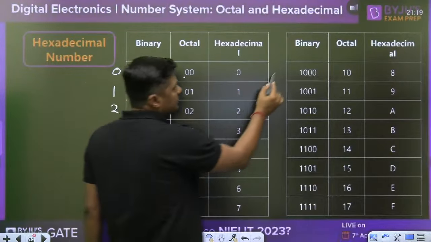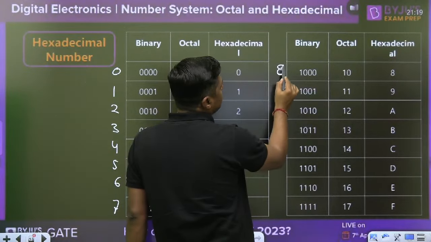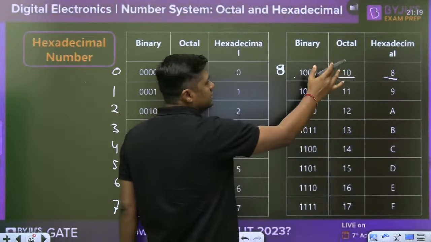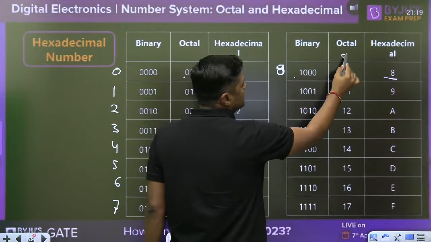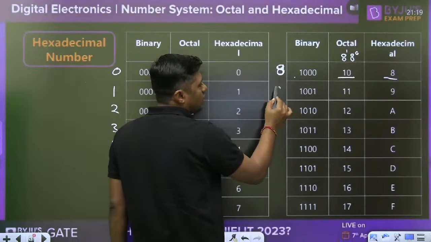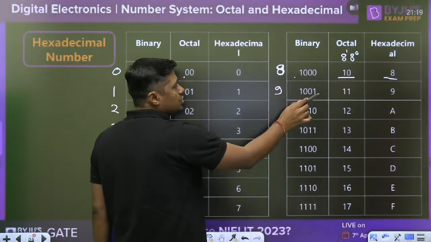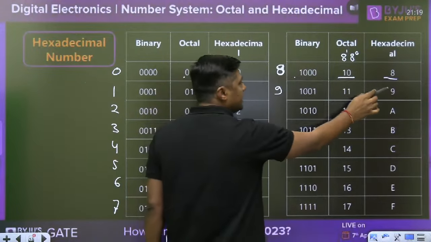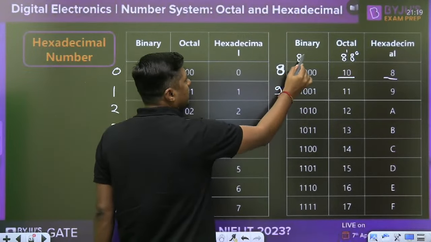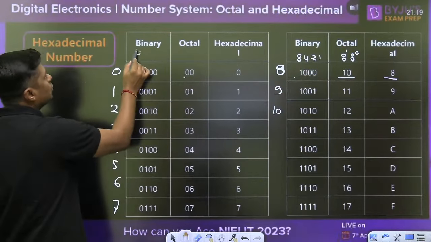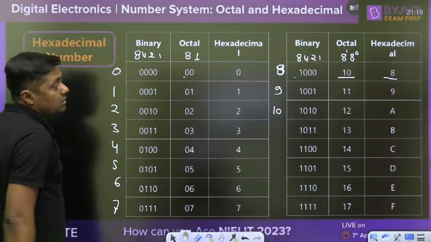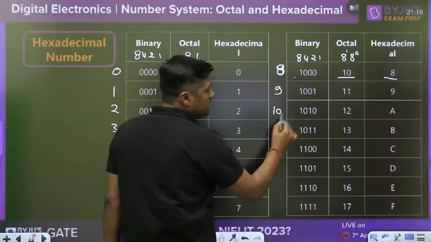But after that, 8 is 8 here, but in octal it will become 10 because the valid digit is up to 7. This is actually 8: the weightage is 8 to the power 1, 8 to the power 0. What is 9? In binary 9 is 1001. In octal it is 11 and in hexadecimal it will remain 9. 10 in binary is 1010, because the weight is 8421. In binary the weight is 8421, in octal 8 1. This is the weight. Now 11 in hexadecimal is represented by A.